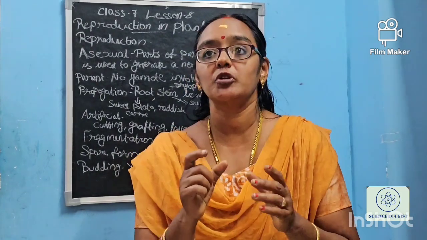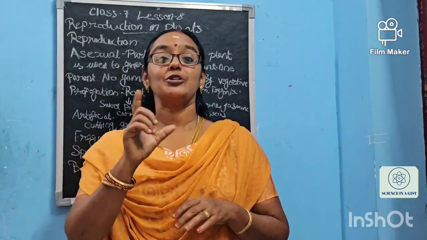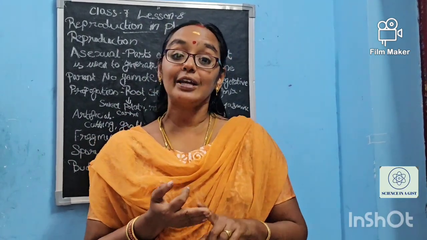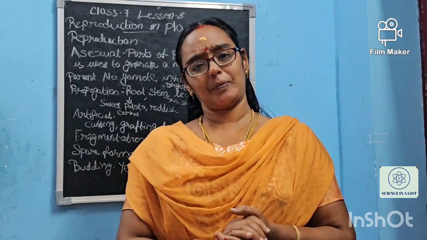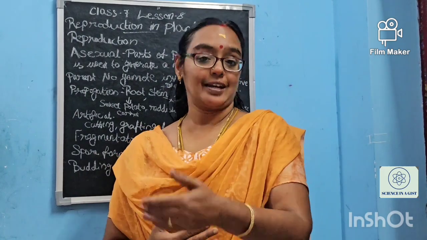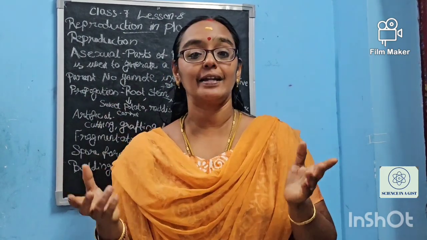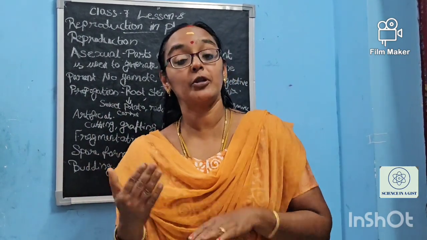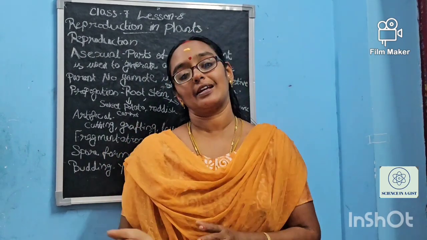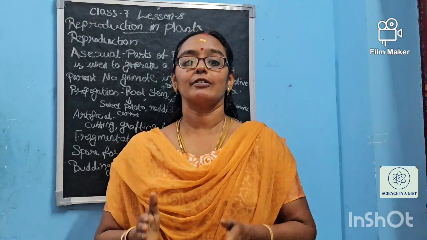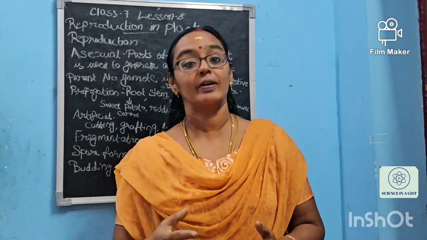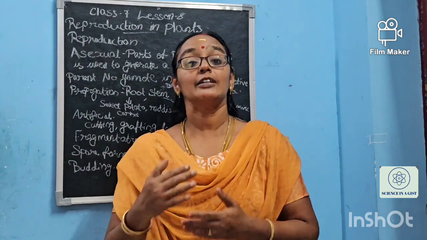What is this vegetative propagation? There are some vegetative parts. What are the vegetative parts of the plant? Root, stem, leaves are the main vegetative parts of the plant. In many plants, with the roots, new plants can be grown. For some plants, by the stem, the new plants will be grown. And for some other plants, from the leaf, new plants can be grown. We can't say for all the plants that any of these vegetative parts will grow. For many plants, there will be differences.